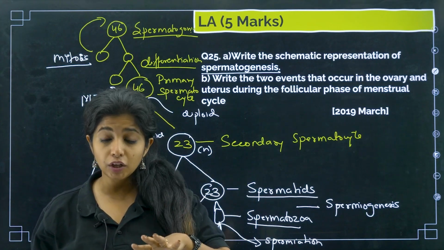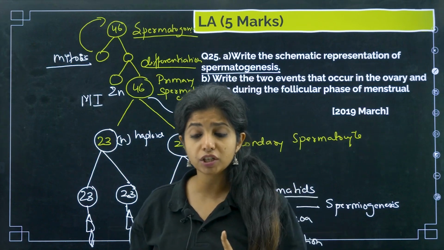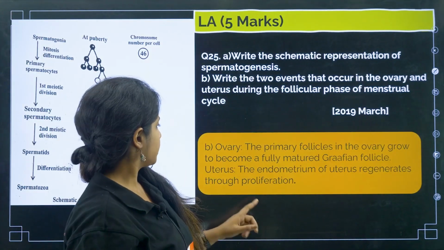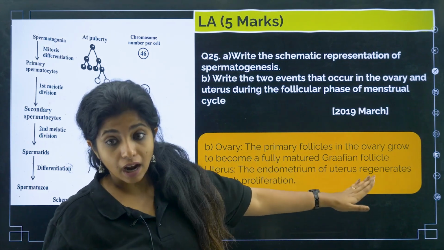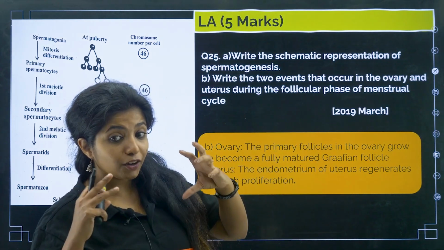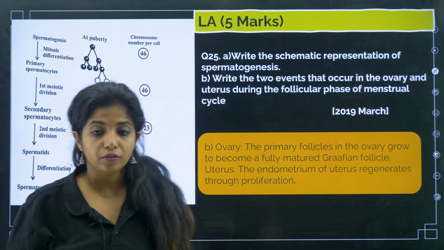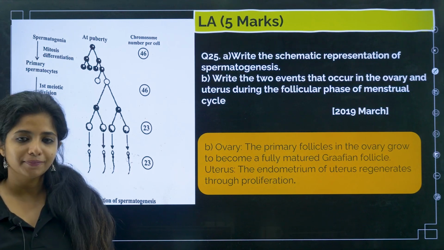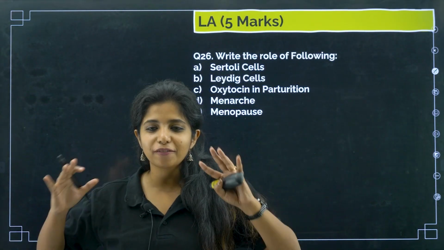In the uterus, slowly the endometrium that has shed during the first phase, that is menstrual phase, will now start reforming again. So, the primary follicles in the ovary grow to become a fully matured Graafian follicle, which will be having the secondary oocyte. Now uterus, the endometrium of the uterus regenerates through proliferation. It will slowly make itself up. Cool? Works? Now last question for the day and then you are free.